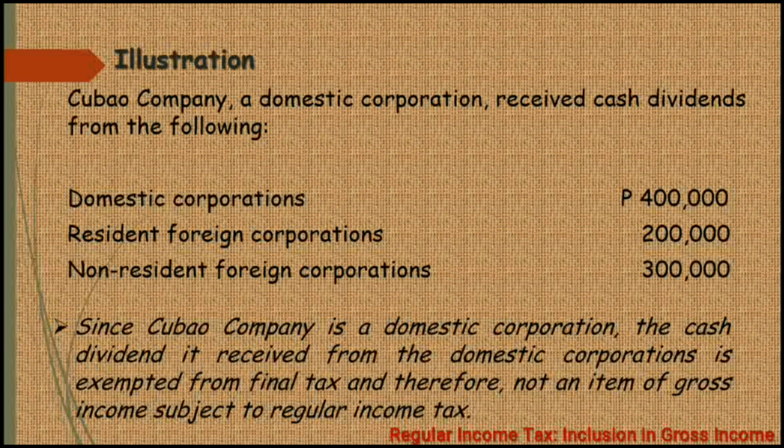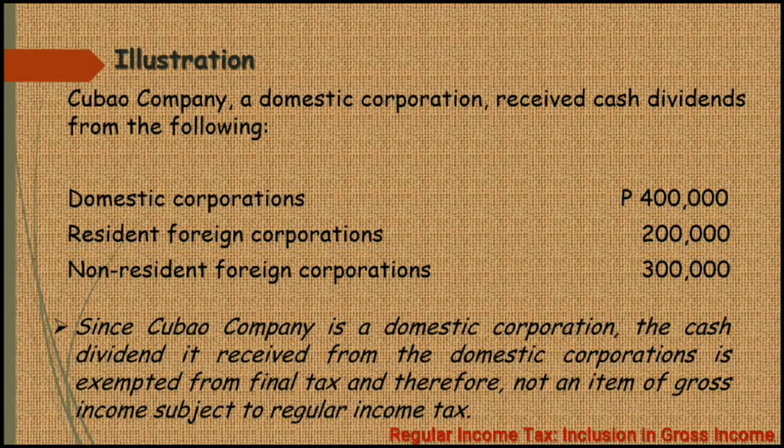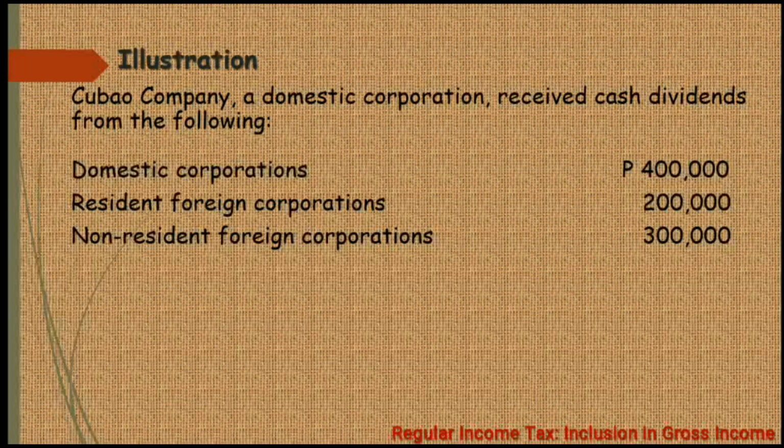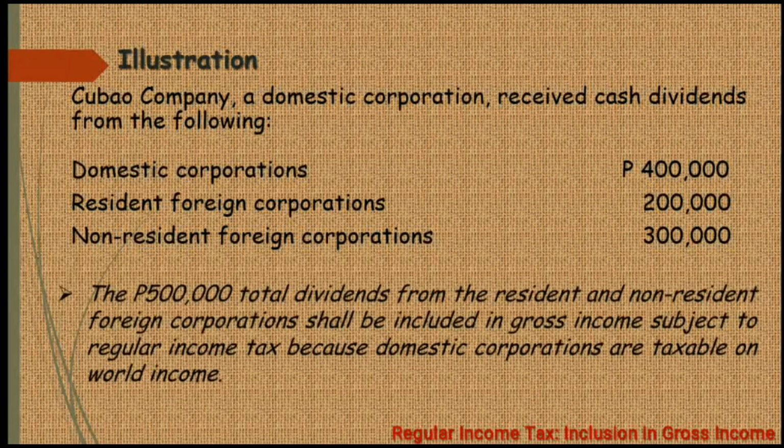Now, how about this dividends from the resident foreign corporations, 200,000 pesos. Tapos, etong dividends galing sa non-resident foreign corporations, 300,000 pesos. So, remember na yung dividends na subject to the regular income tax ay yung mga dividends na declared ng mga foreign corporations, whether that dividend is cash, property, or scrip. So, tingnan nyo dito. These two dividends, itong 200,000 pesos and 300,000 pesos, these are both coming from foreign corporations. So, ibig sabihin, itong dalawang to is subject to the regular income tax.